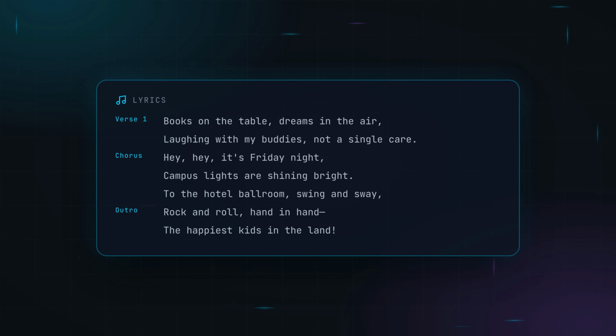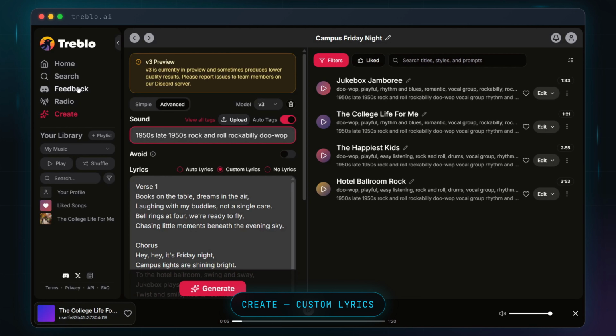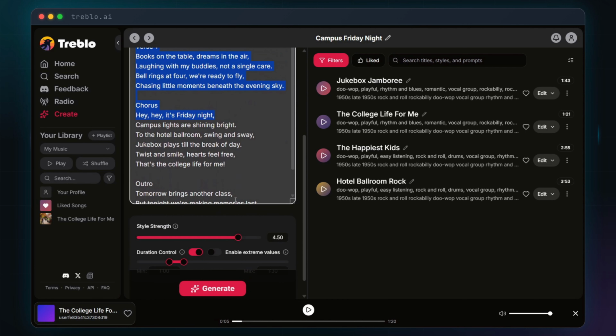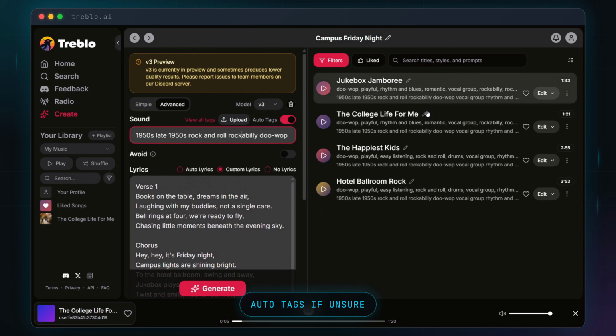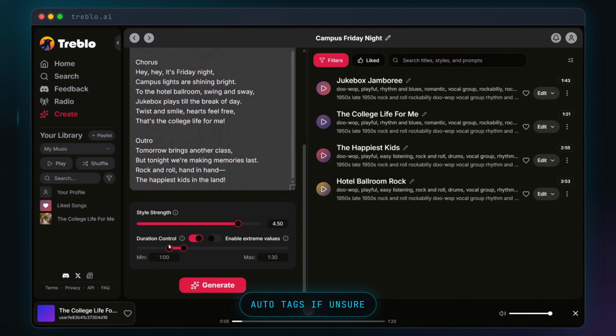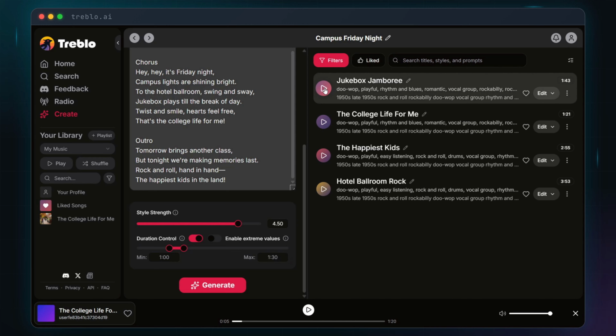Now open Treblo. Click Create. Choose custom lyrics and paste in the lyrics we just made. Scroll up, and here we set the style and the tone we want. If you're not sure what to pick, leave it on auto tags and the platform decides for you. Scroll down again and choose the duration, minimum or maximum, like this. Then hit Generate.